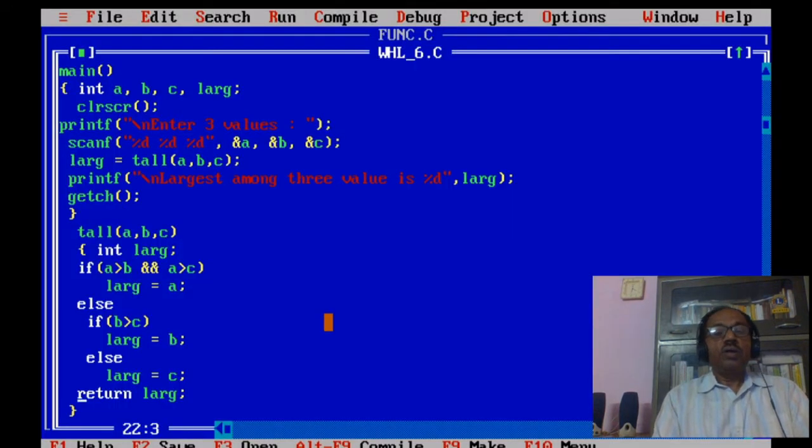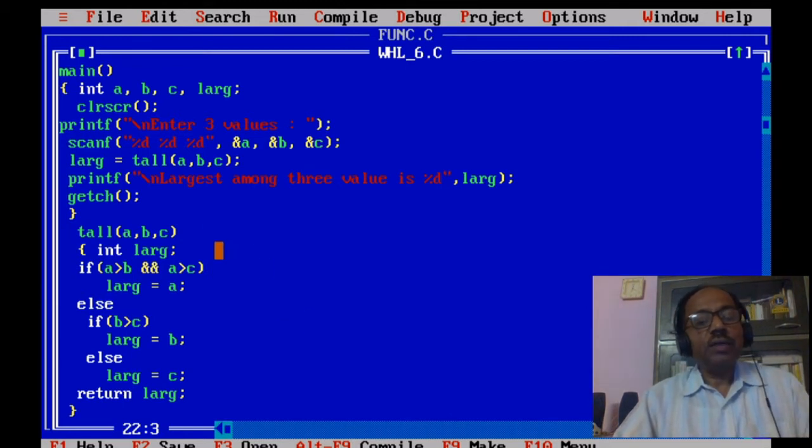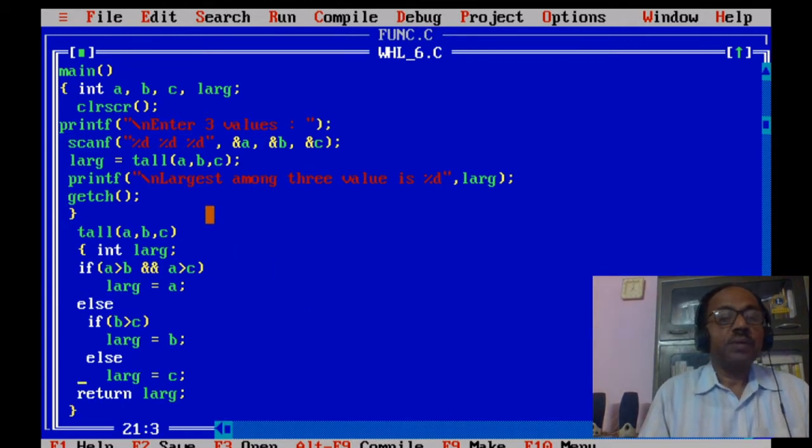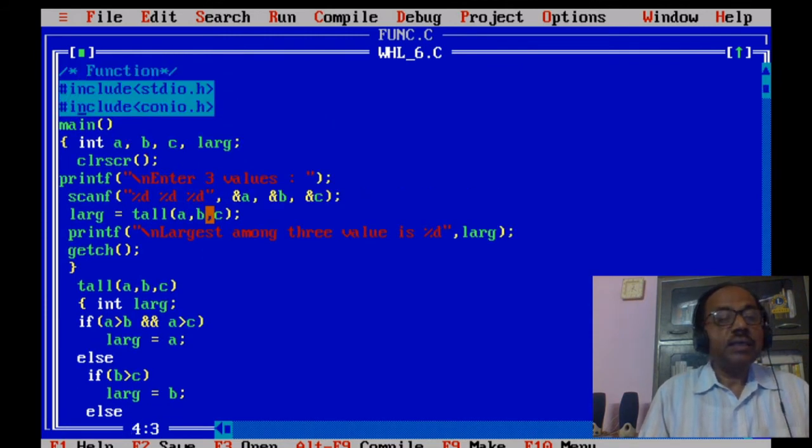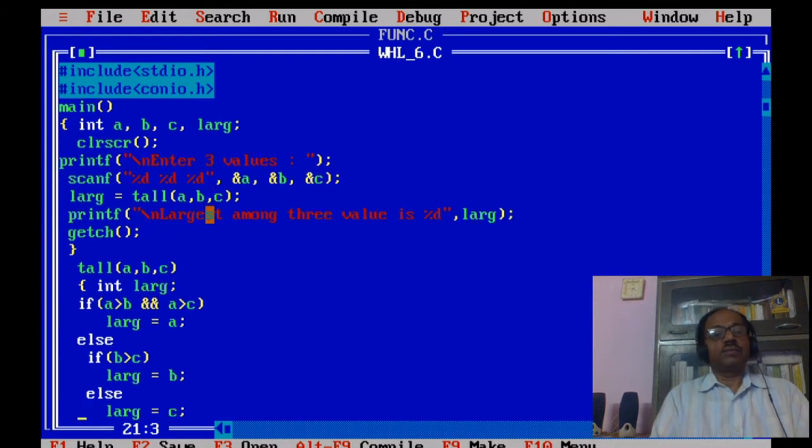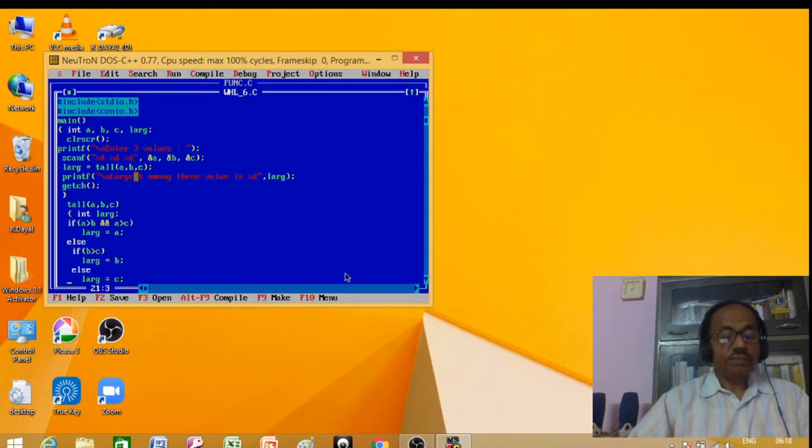So we may see how a program which was a single entity has been changed into two functions. One is the main function and the other is the tall function. The tall processing is being done in the tall function. So this is the declaration, use and execution of function programs.